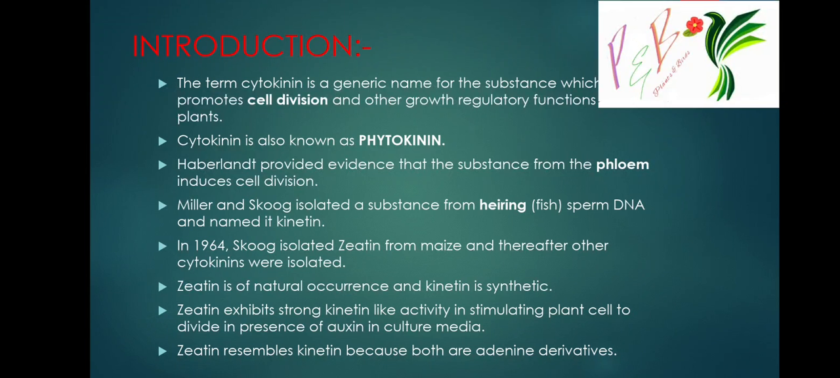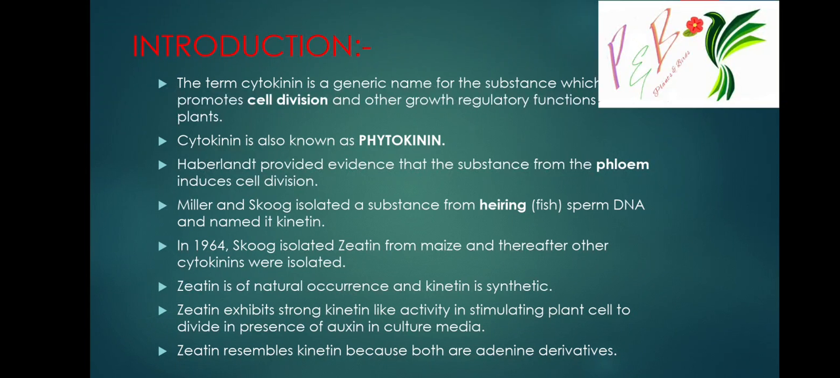In 1964, Skoog isolated zeatin from the maize plant, and thereafter other cytokinins were isolated. Zeatin is a natural occurrence and kinetin is synthetic. Kinetin is synthetically made from herring fish sperm and converted into the plant growth regulator cytokinin.